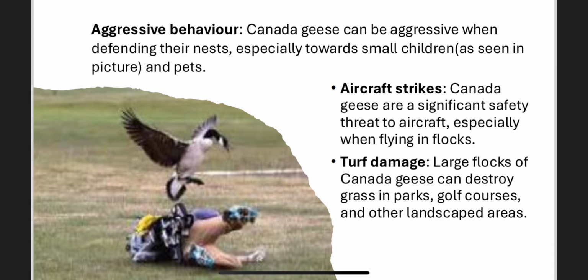Aircraft strikes. Canada geese are a significant safety threat to aircraft, especially when flying in flocks. Turf damage. Large flocks of Canada geese can destroy grass in parks, golf courses, and other landscaped areas.